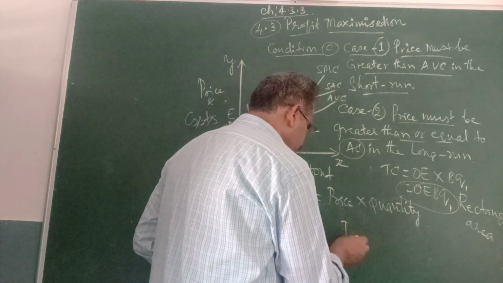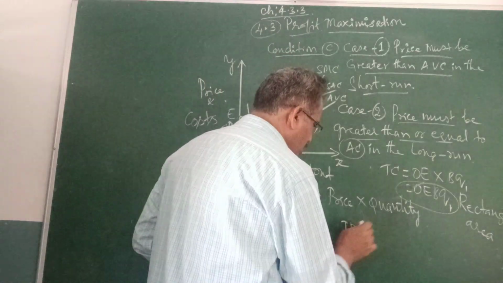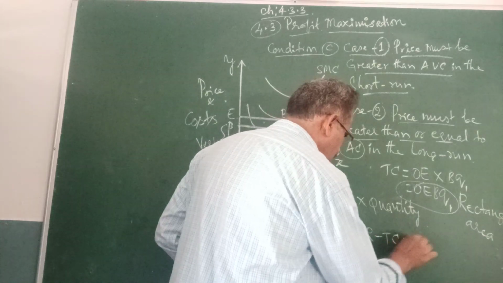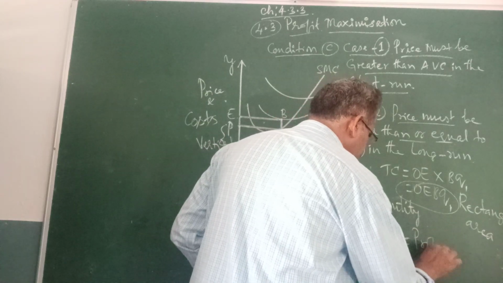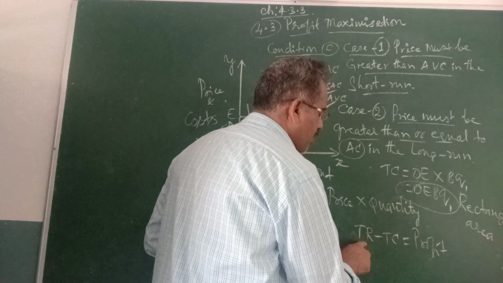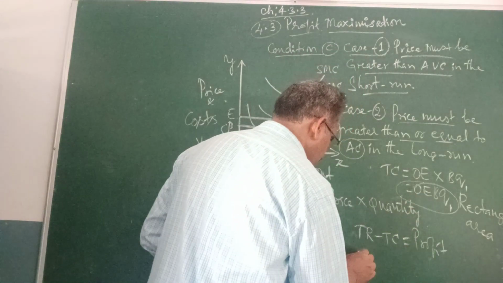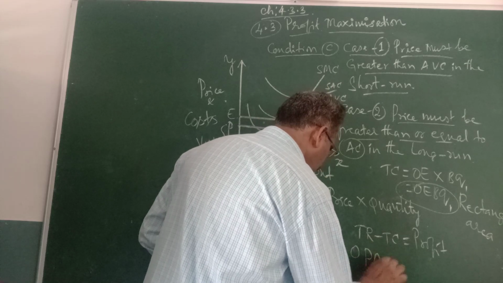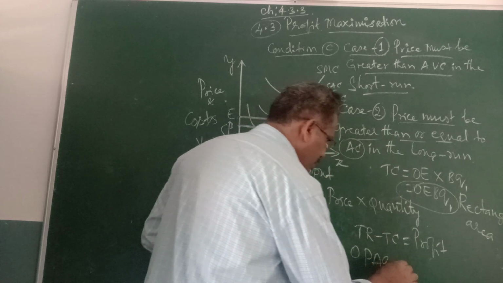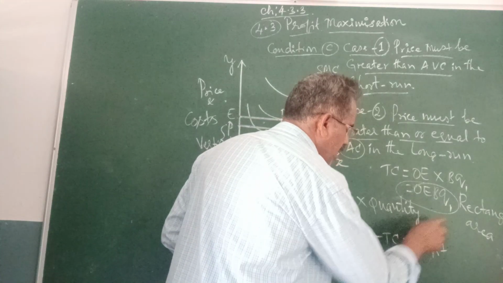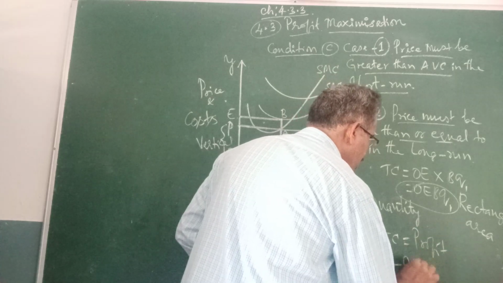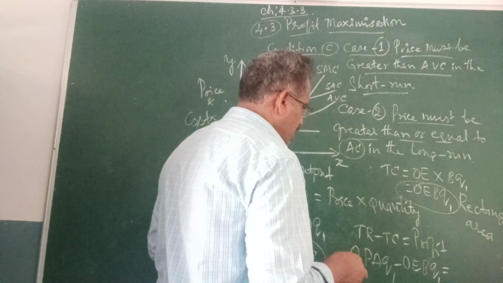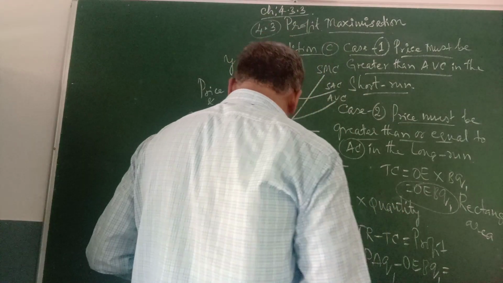Then total revenue minus total cost equals profit. Total revenue is OPAQ1 minus total cost OEBQ1, equals profit, which here comes out negative.